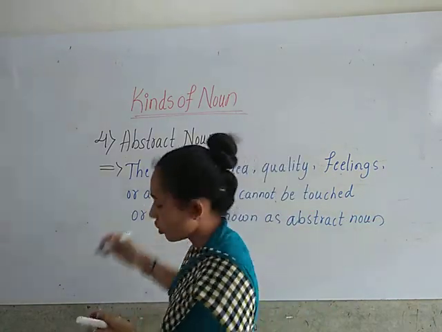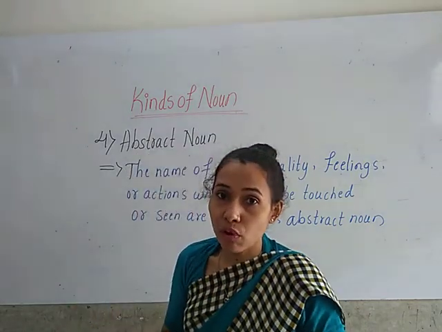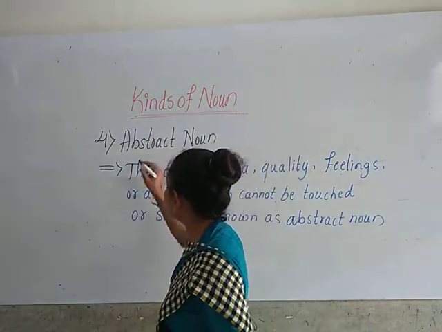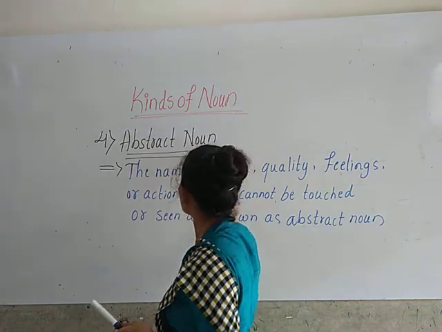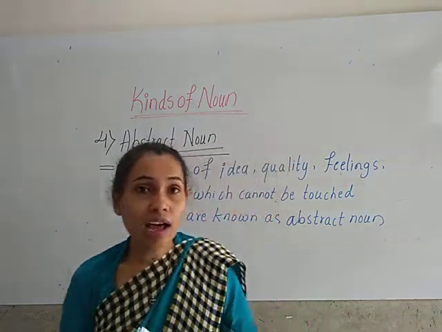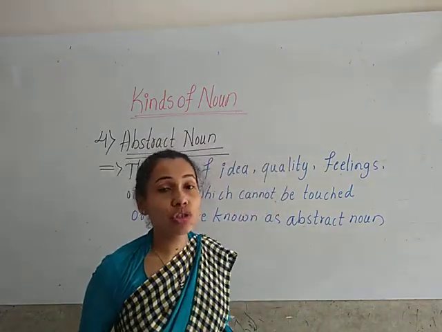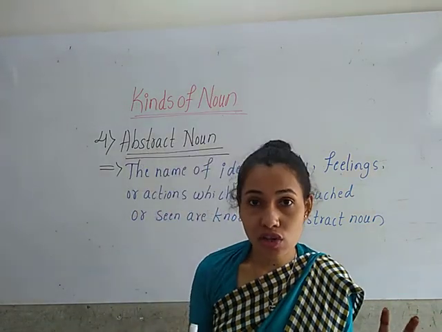Okay children, what do you mean by abstract noun? The name of idea, quality, action or feelings which cannot be touched or seen.